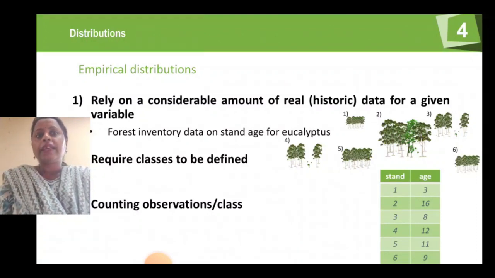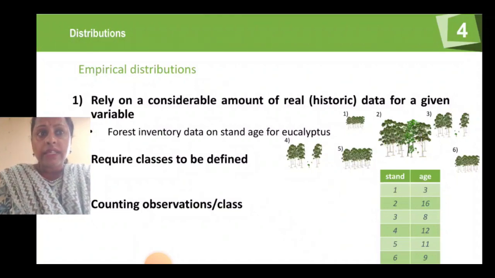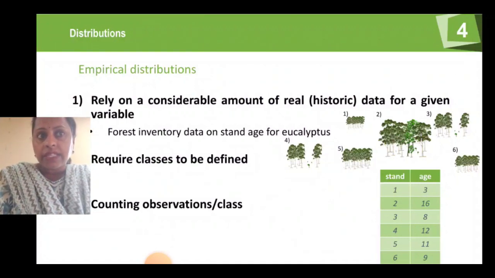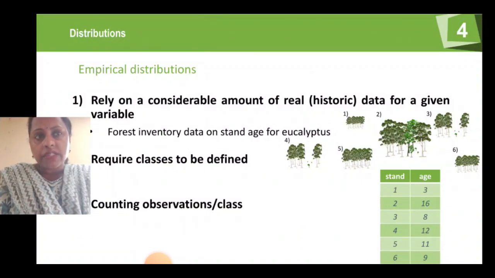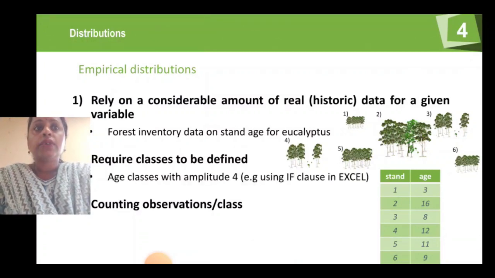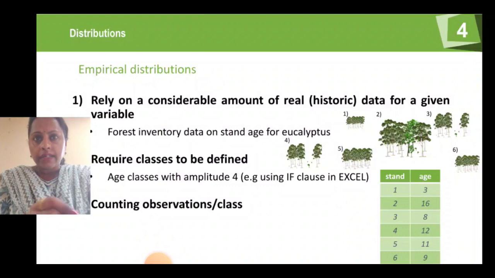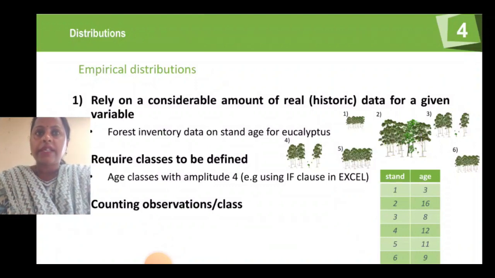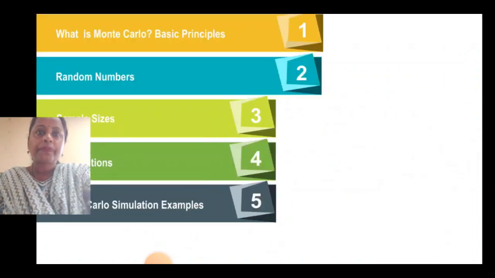Like stand 1 is reflected like stage 1, and the age of stage 1 is 3 years, with which we can see the stage 2, the stand 2, the eucalyptus tree. So they are of 16 years of age. Stage 3, the small eucalyptus trees of 8 years of age. So these are the stand and the age. So by this we can generate the empirical distributions.